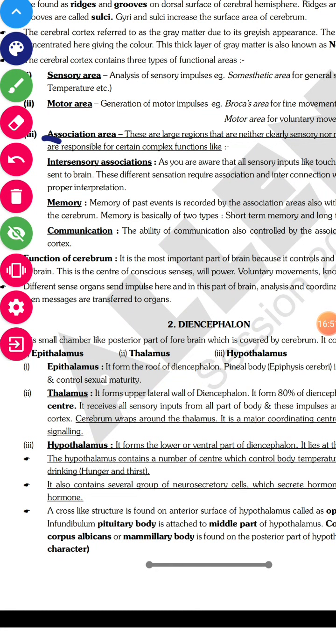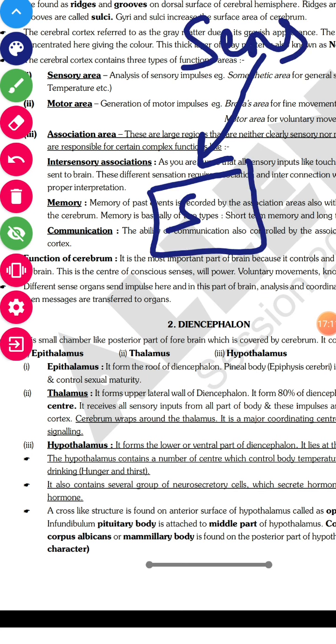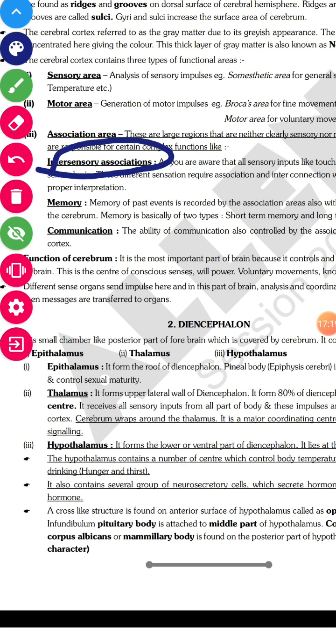Now the association area is neither completely sensory nor motor. Intersensory association is there. Whenever a signal comes from a sense organ to the sensory area, there needs to be processing, and processing is done by intersensory association.